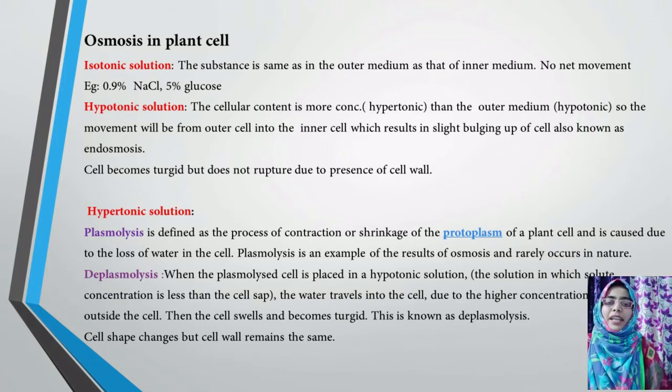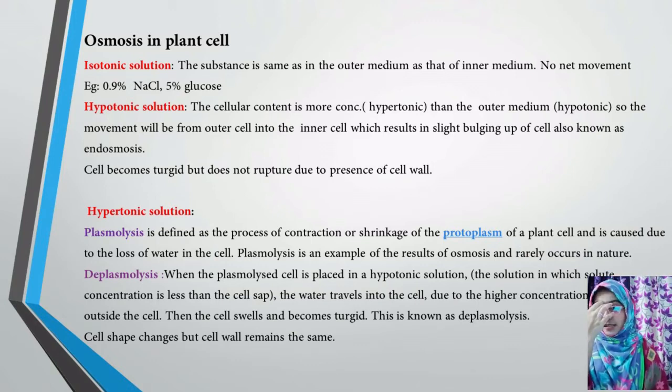Only a slight bulging can be seen in case of hypotonic solution. Remaining everything is the same. Next, here there is a difference in hypertonic solutions of the animal cell and the plant cell. Here the hypertonic solution which is done in case of plants is called plasmolysis.